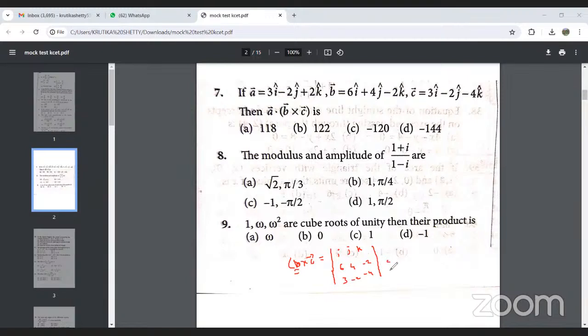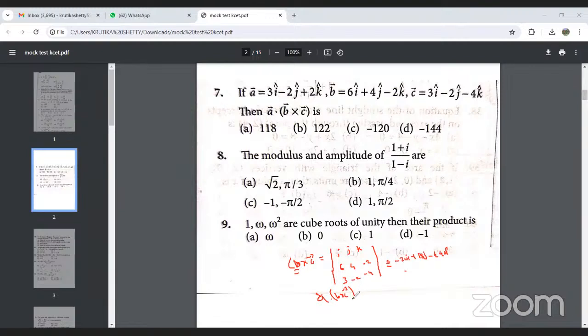we get B cross C in the form of minus 20 i cap plus 18 j cap minus 24 k cap. Then you take the dot product, A dot B cross C. Whatever answer you have got, substitute and take the dot product.